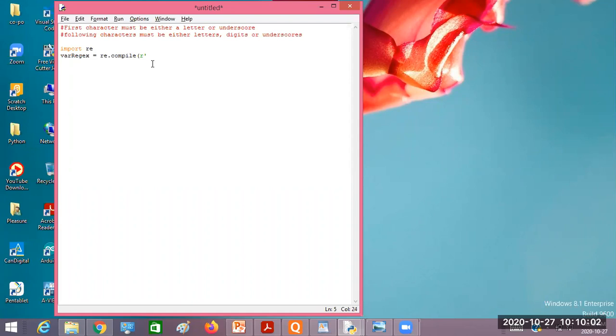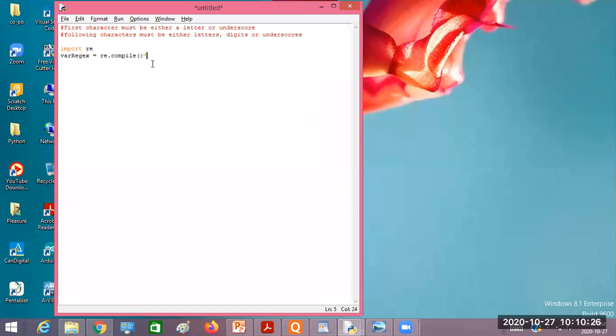Now tell me the pattern. What is the pattern to be written for validating the variable rules? Read the rules which I have written above and write the regular expression for matching that. What should I write now? You people should tell that.